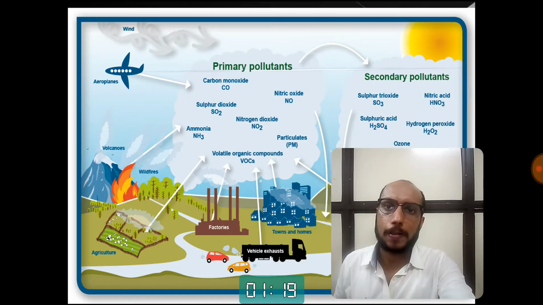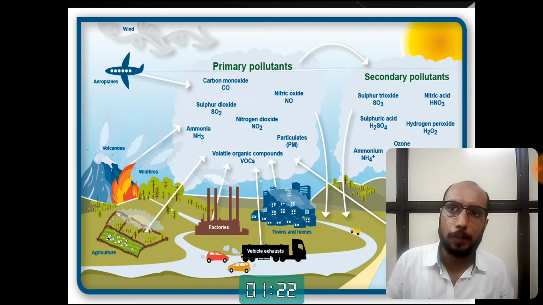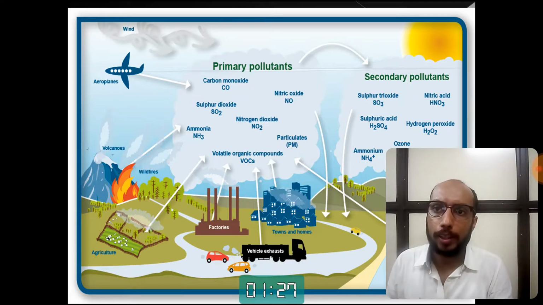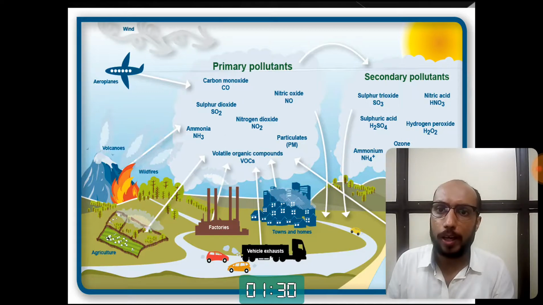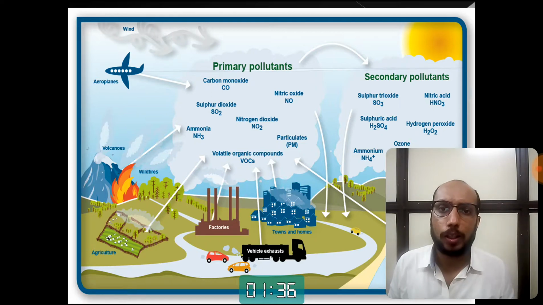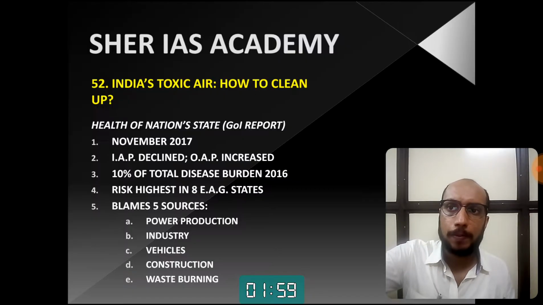Now this image talks about primary pollutants and secondary pollutants. So you can see agriculture, wildfire, volcanoes, aeroplanes, factories, towns, homes, vehicle exhausts, and even your ocean liners. So you're releasing a lot of carbon monoxide, SO2, NO2, NH3, particulate matter 2.5 as well as 10, VOCs, nitric oxide, and these primary pollutants, when they are oxidized or when they are dissolved in water, lead to the generation of further more harmful chemicals. So this is a huge problem that we have to basically tackle.